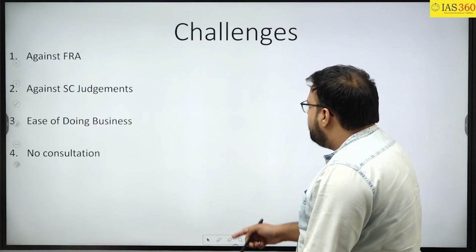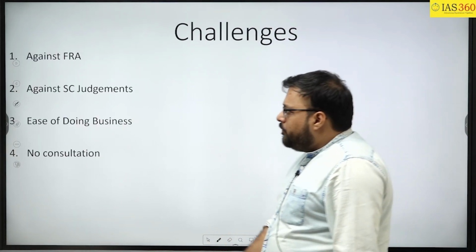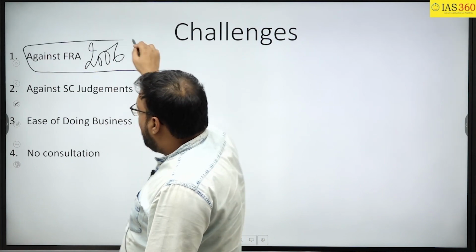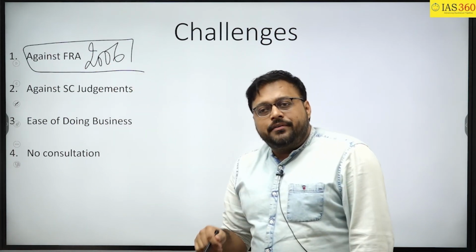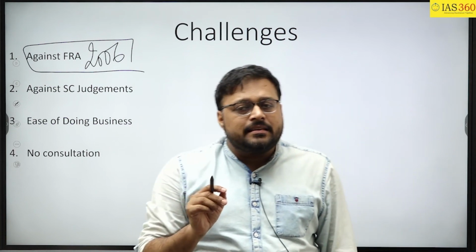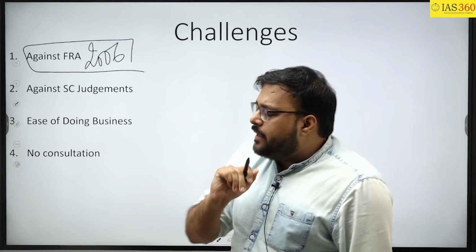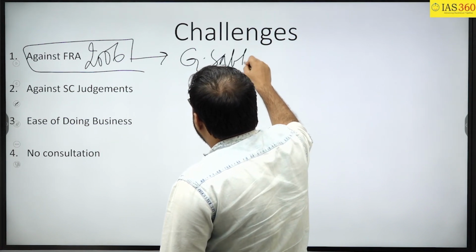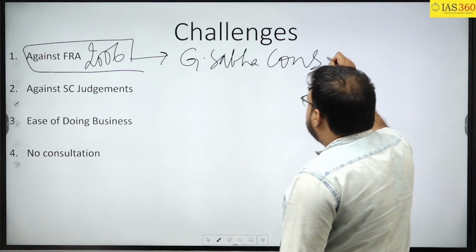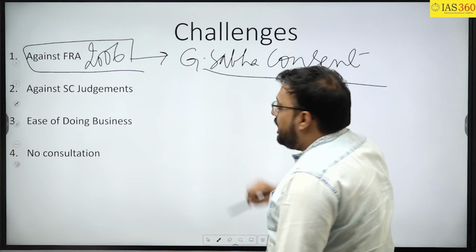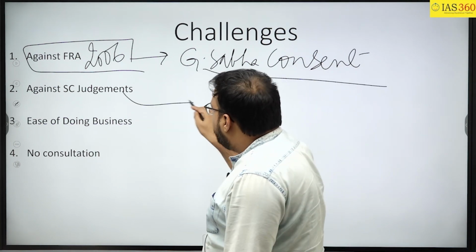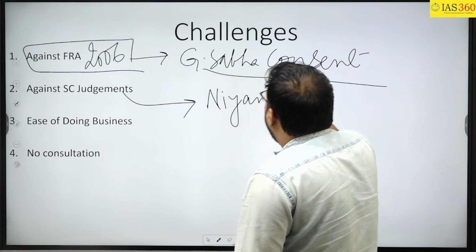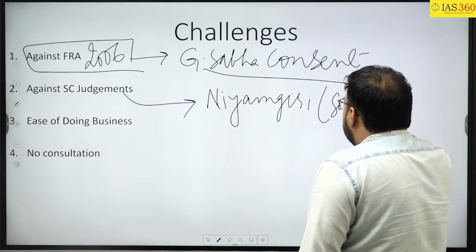Now we will see the criticism. The very first thing, that it is against FRA 2006. How? Because if you read the sections in FRA, then it says that if you want to divert the land of the forest, then the Gram Sabha consent is a must. And the same thing has been reiterated by the Supreme Court in the Niyamgiri, or you can say Samatha judgment,